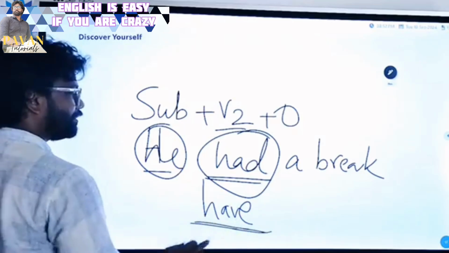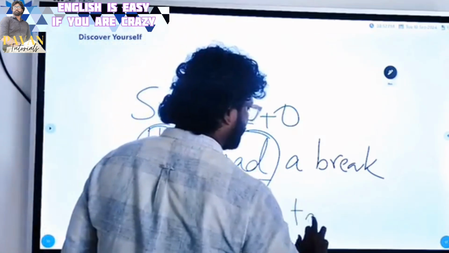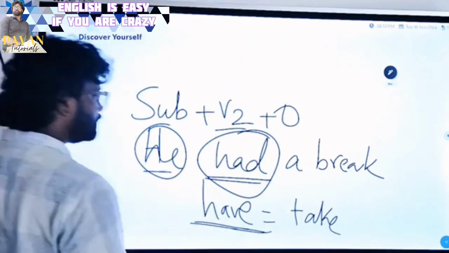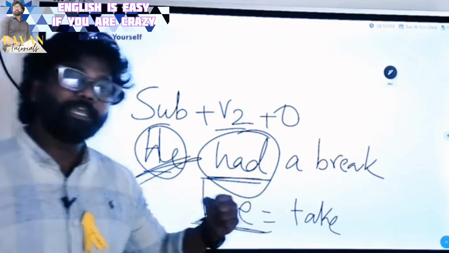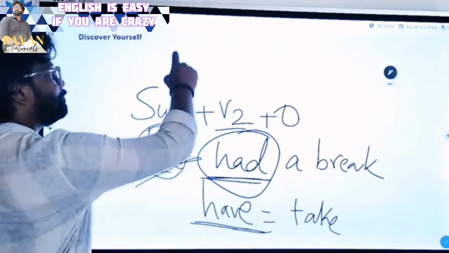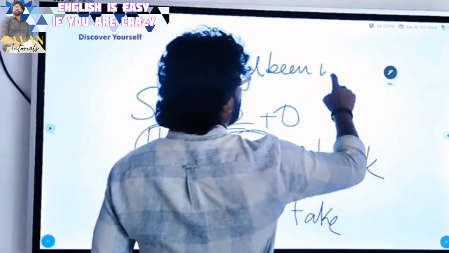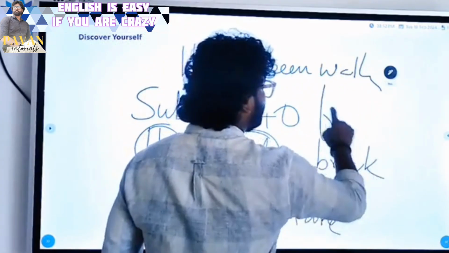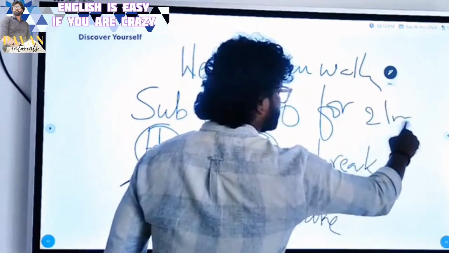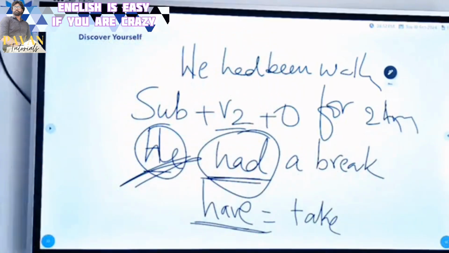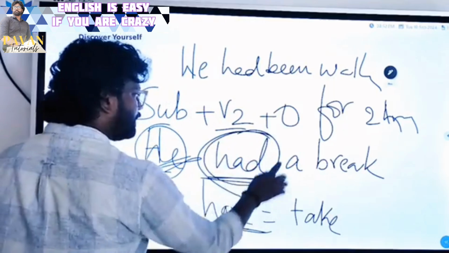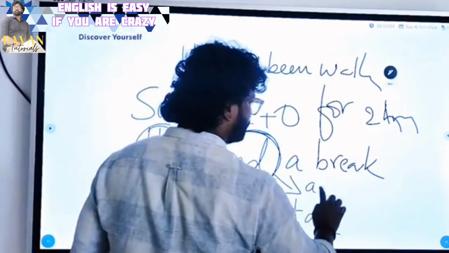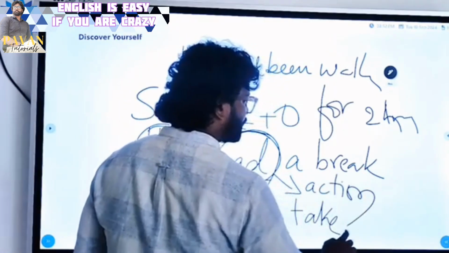What is the meaning of have? Meaning of have is take. So what is the meaning of this had here? He took a break. When did he take a break? When he had been walking for 2 hours. After that, he had a break. That means he took a break. Here, had is acting as an action verb. What is that action verb?